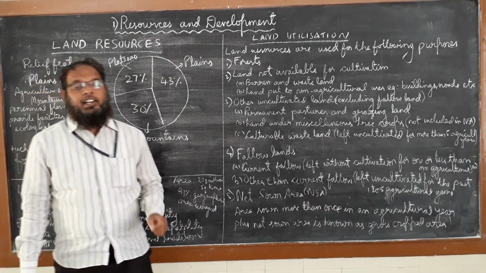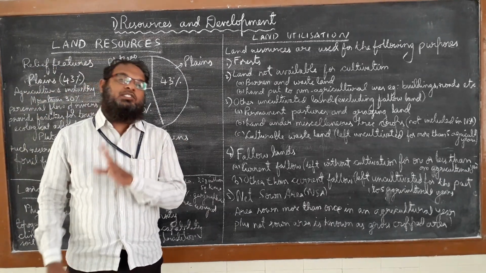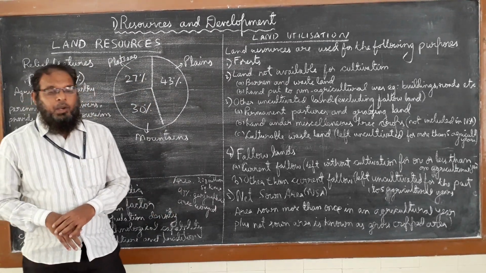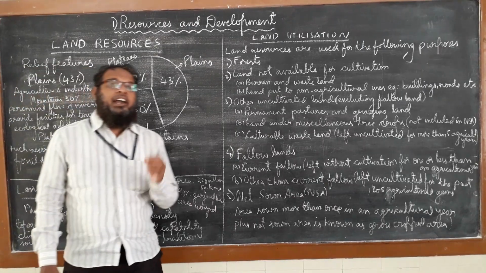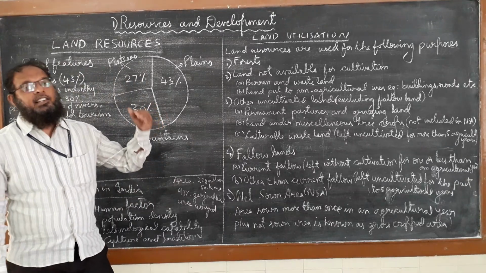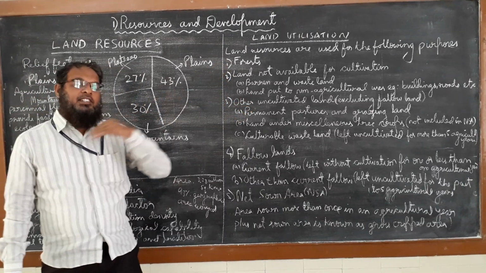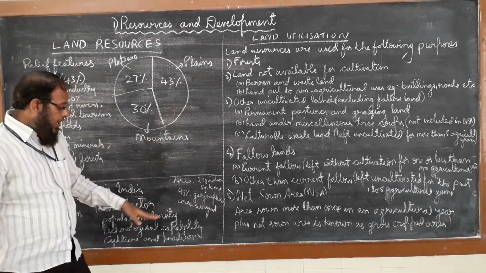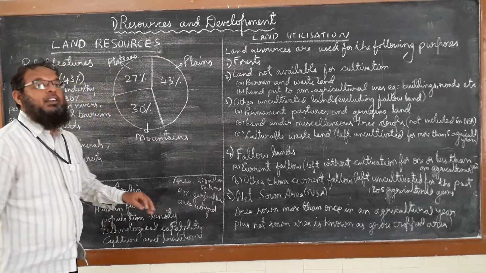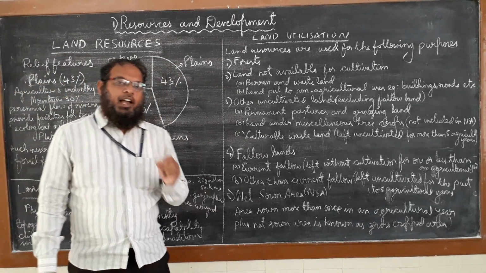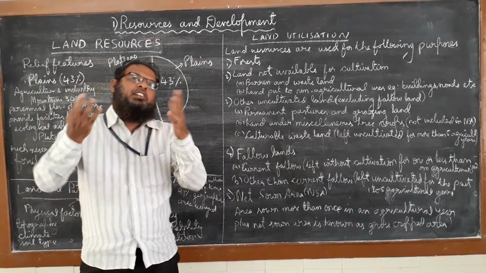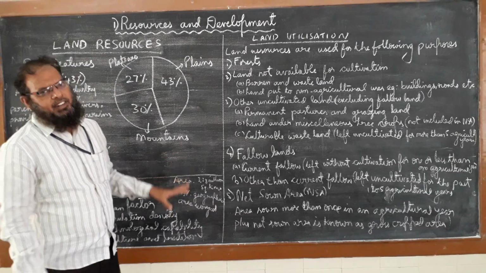Another point you should note: in India, how much is the total area? Nearly 3.28 million square kilometers. And of this 3.28 million square kilometers, we have surveyed only around 93% of the geographical area. Why didn't we survey the rest? Because areas like Assam and the northeastern states we couldn't count, and the areas bordering Pakistan as well as China. These bordering areas, we claim as our boundary, but we didn't have the survey. So this is the way the surveys are done.